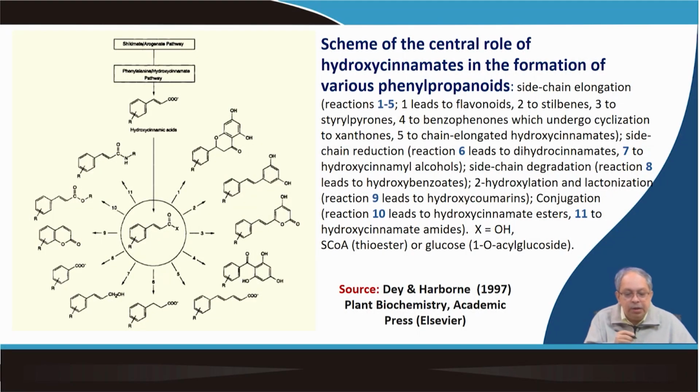So, the point here is that the shikimate chorismate pathway ultimately contributes to the phenylalanine or hydroxycinnamate pathway. So, phenylalanine to cinnamic acid. When this cinnamic acid is converted into 4-hydroxycinnamic acid, which is called paracoumaric acid, we will see that. So, that is why it is called hydroxycinnamic acids. So, that is an important molecule from where different compounds originate.